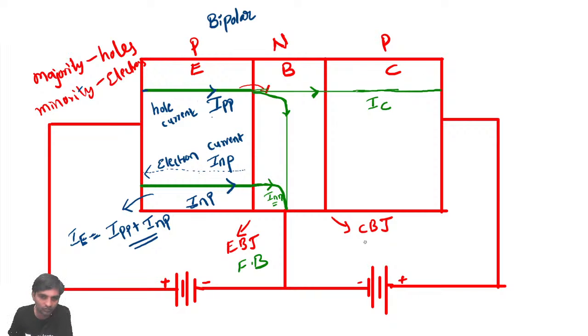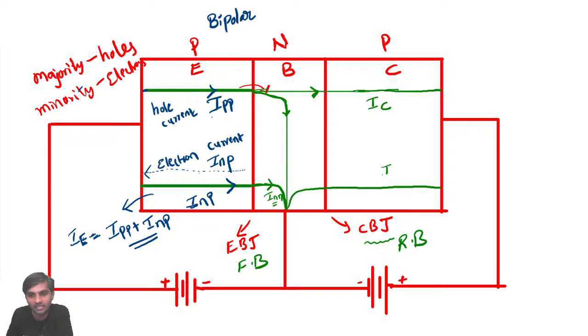Now, coming to your point, this collector base junction is reverse biased. Sir, what do you mean by this? When this junction is reverse biased, there exists a small current called reverse saturation current, and it is because of the collector.